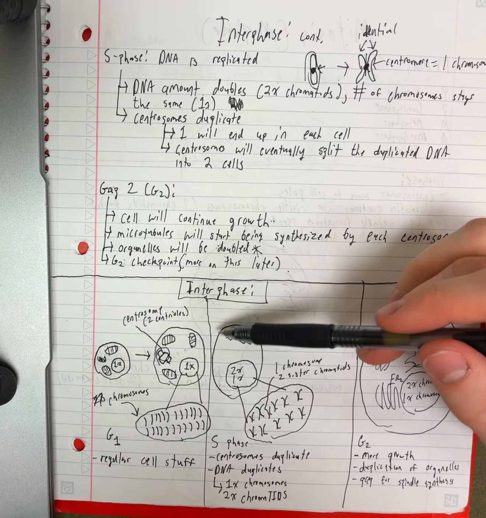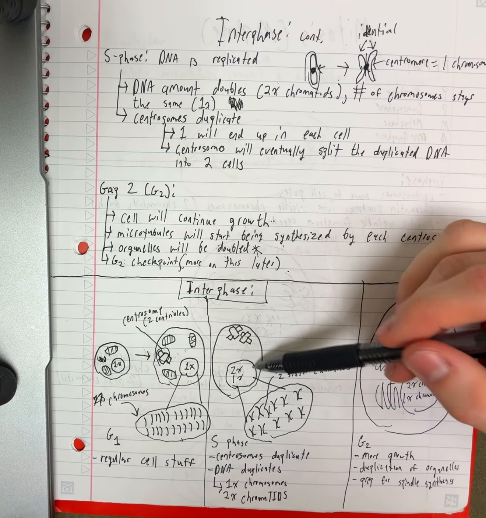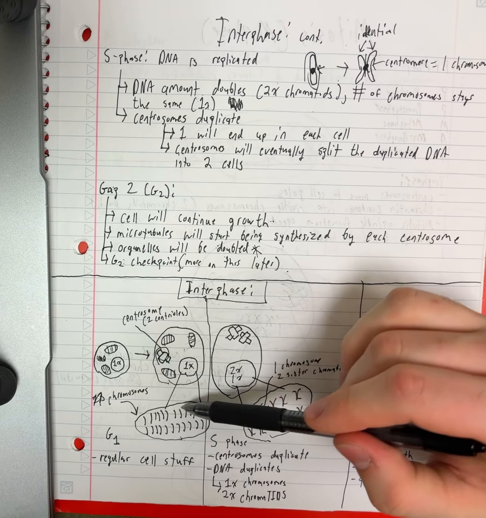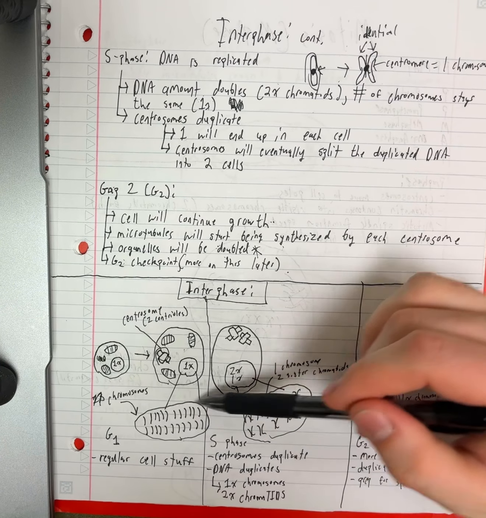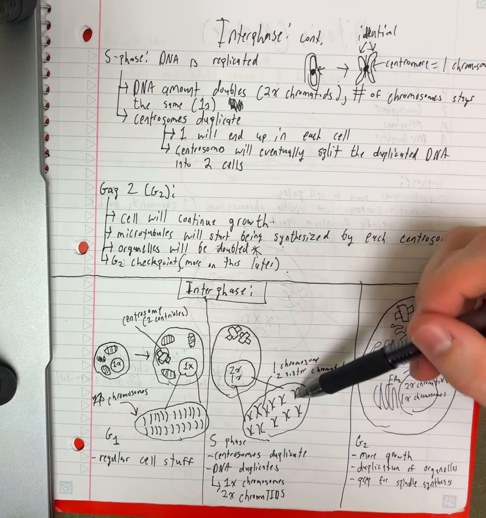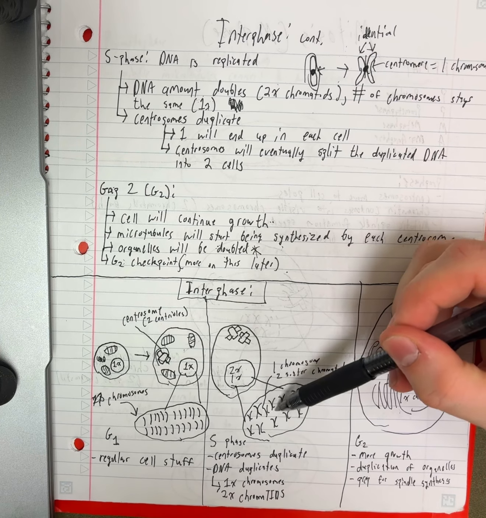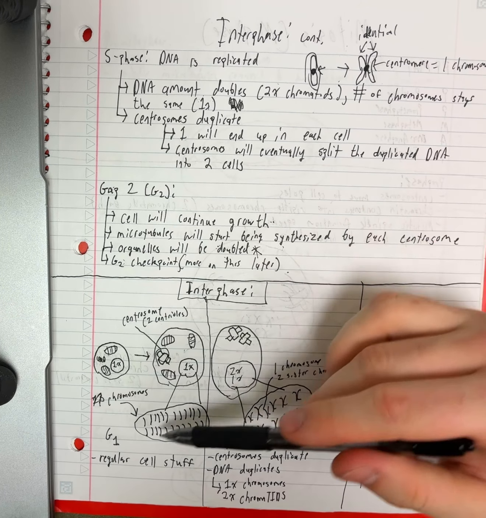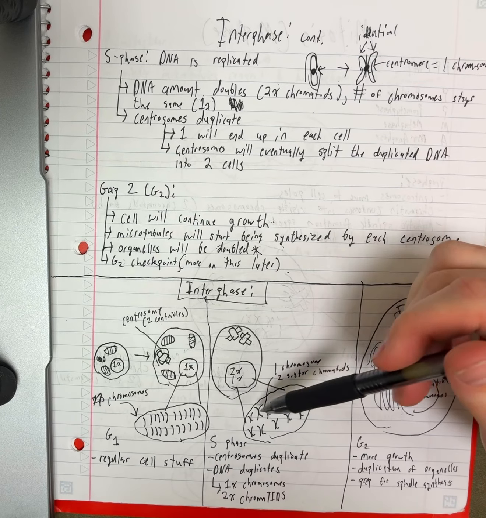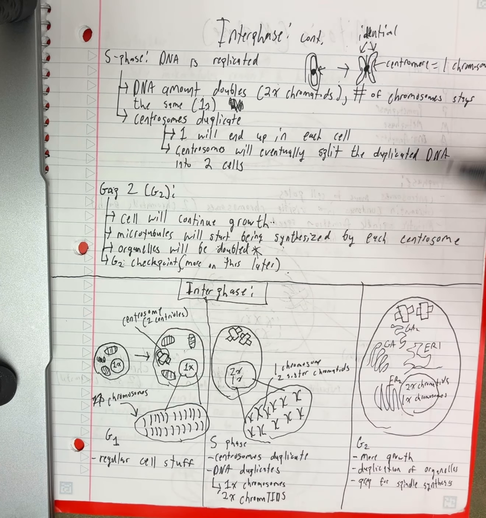And then during the S phase, we're going to double the amount of DNA. So what looked like this at first, when we had all these chromosomes, are now going to look like this. You see, we've sort of replicated each individual chromosome and attached it to each other. So the number of chromosomes are the same, but we just doubled the chromatids.